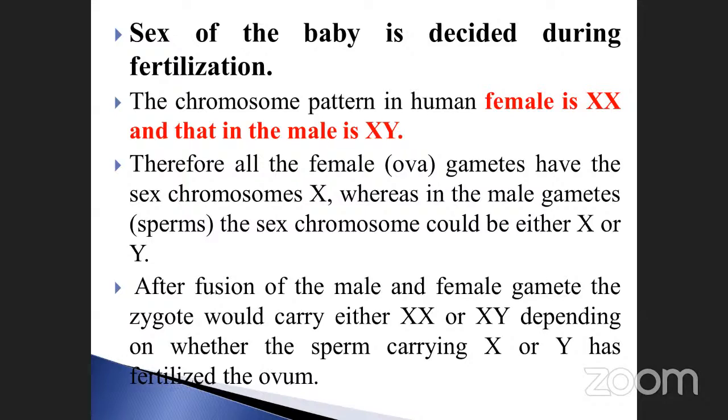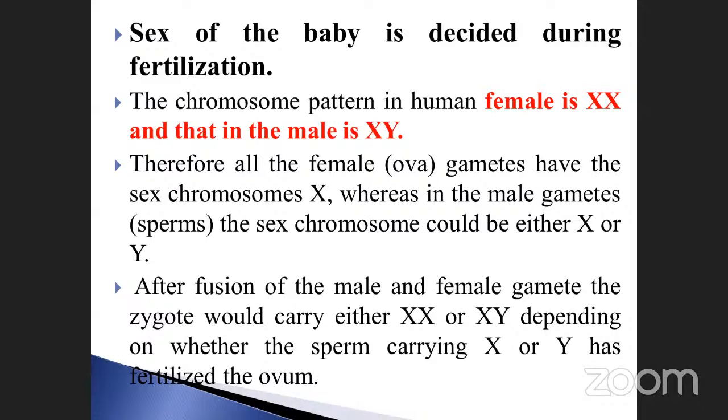Then after fertilization, how is it decided whether the embryo is male or female? Because of the presence of chromosomes: XX denotes female, XY denotes male, isn't it? That decides it.